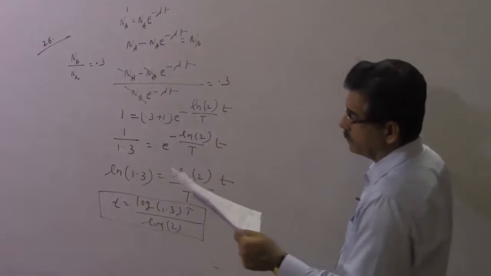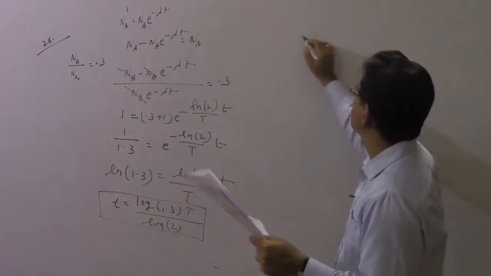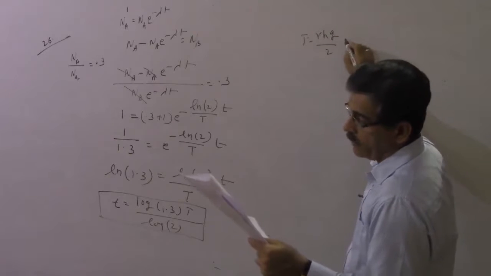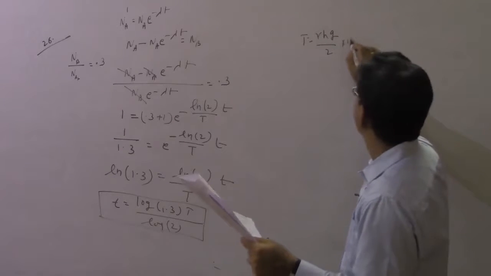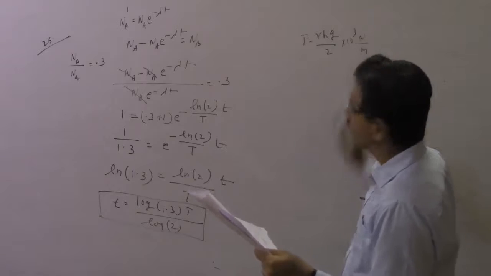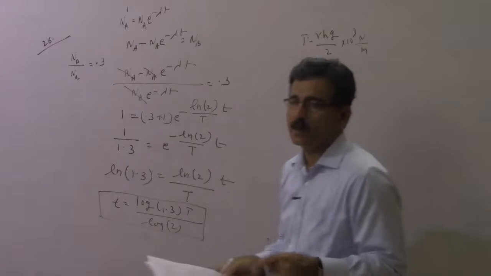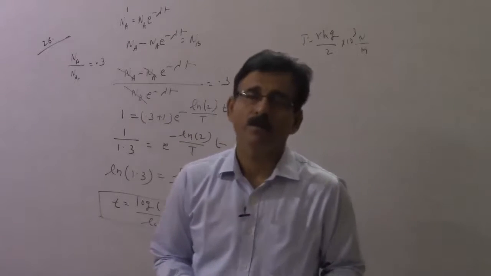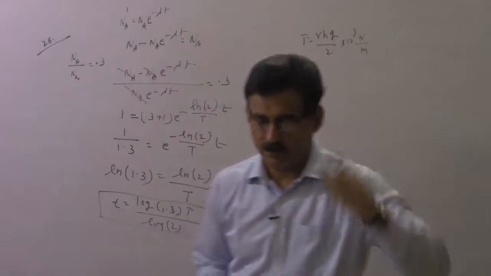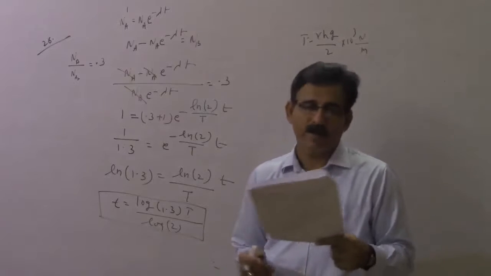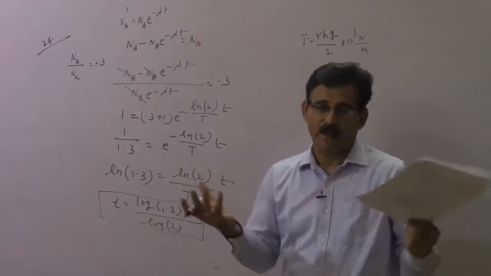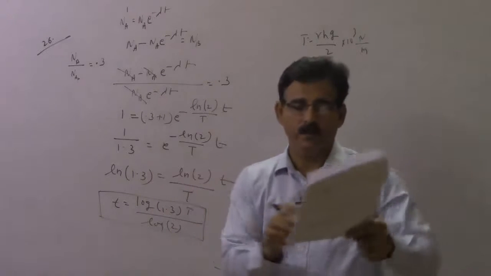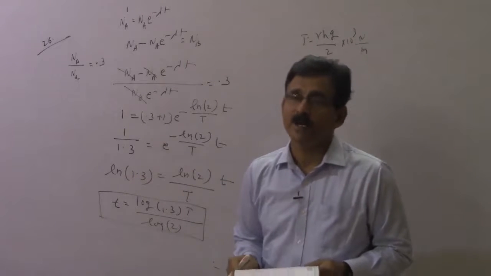Okay, last problem, a simple problem. T is equal to rhg by 2, with a value of 10 to the power 3 newton per meter. In the experiment, you measure the radius of the capillary, the height to which the water rises, and T. G is given, 9.80.